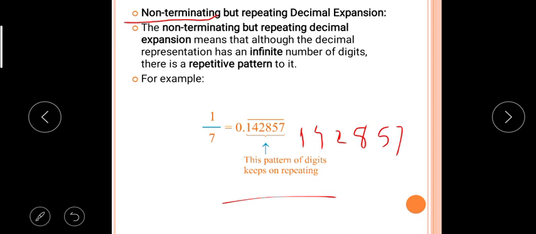Next. Just up to this, all the concepts you have to study, and you have to write them in your notebook. Tomorrow I will start the actual examples, how to convert a decimal into p by q form, how to convert a recurring type of decimal into p upon q form. Okay students.